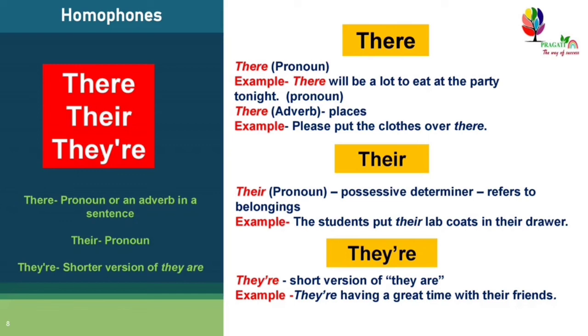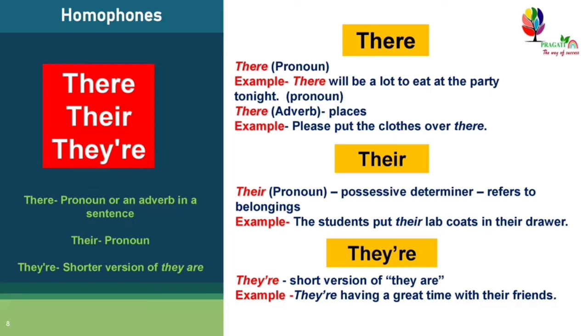T-H-E-I-R, their, is a possessive determiner that refers to belongings. For example, the students put their lab coats in their drawer.